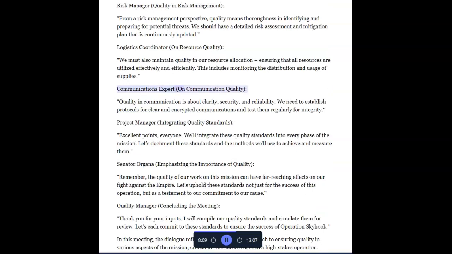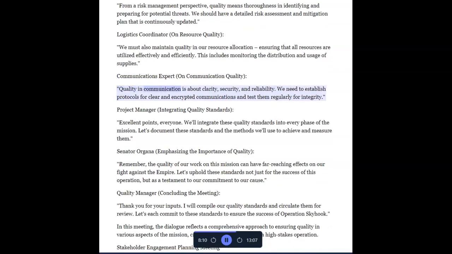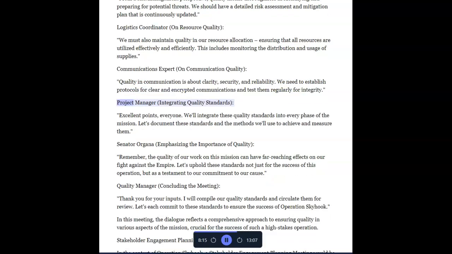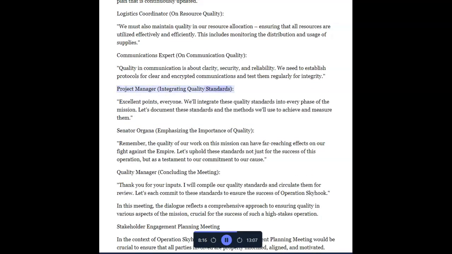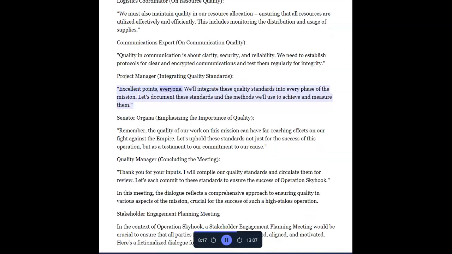Communications Expert on communication quality. Quality in communication is about clarity, security, and reliability. We need to establish protocols for clear and encrypted communications and test them regularly for integrity. Project Manager, integrating quality standards. Excellent points, everyone. We'll integrate these quality standards into every phase of the mission. Let's document these standards and the methods we'll use to achieve and measure them.